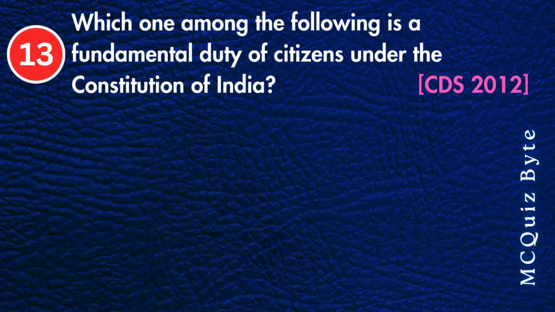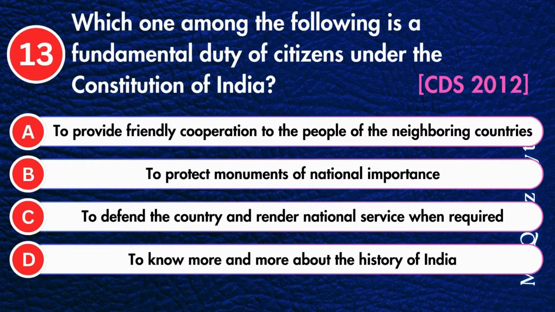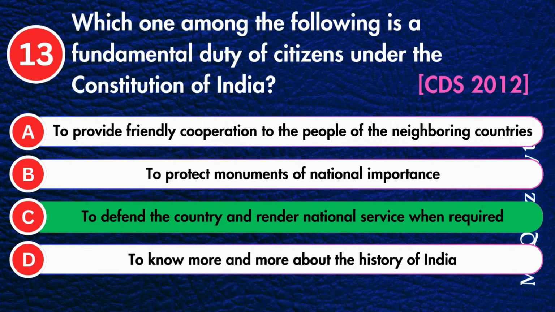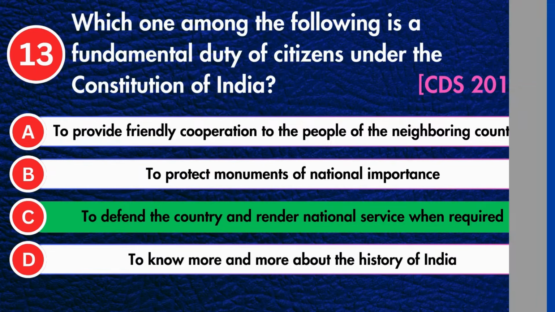Which one among the following is a fundamental duty of citizens under the Constitution of India? To provide friendly cooperation to the people of the neighboring countries, to protect monuments of national importance, to defend the country and render national service when required, or to know more and more about the history of India? Correct answer is to defend the country and render national service when required.